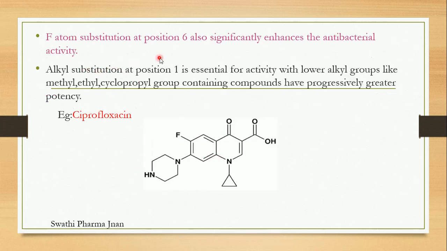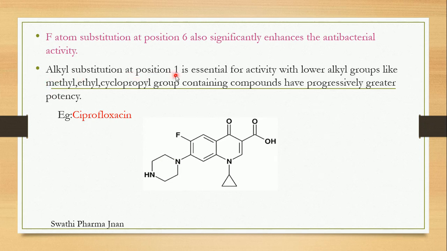Next is fluorine atom substitution at position 6. This is position 6. Fluorine atom substitution at position 6 significantly enhances the antibacterial activity. If fluorine is substituted at the 6th position, it will increase the antibacterial activity.